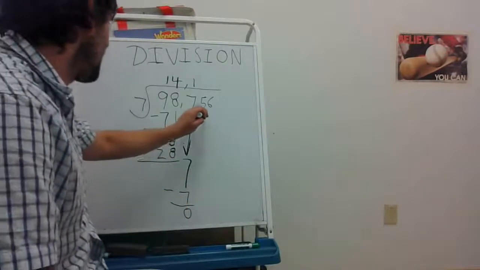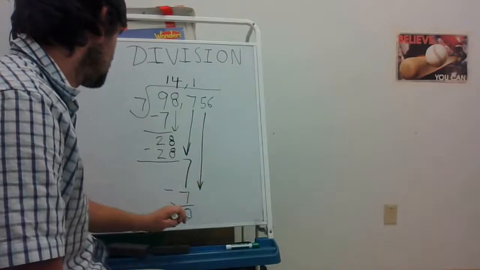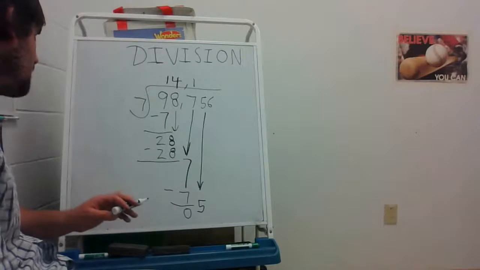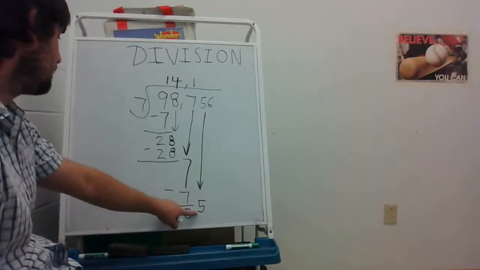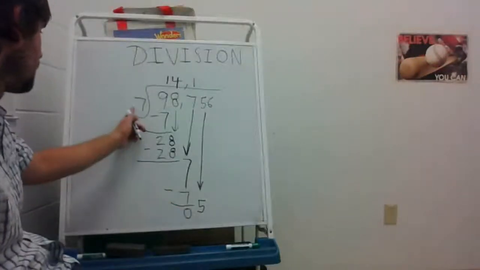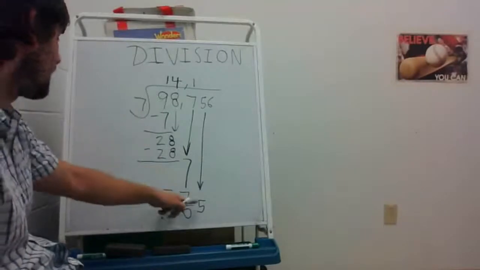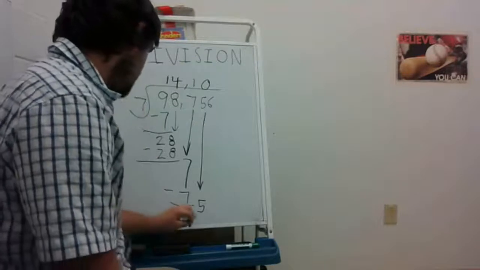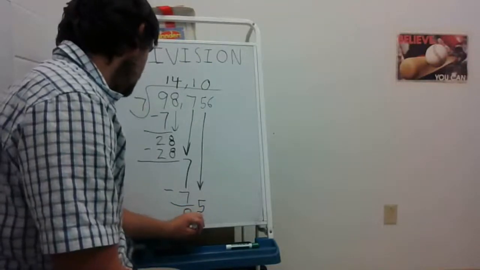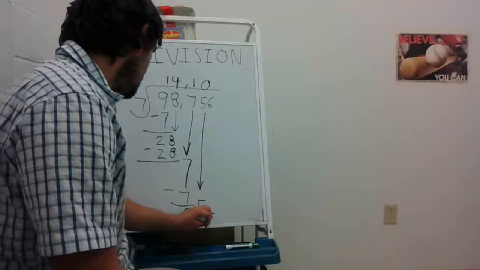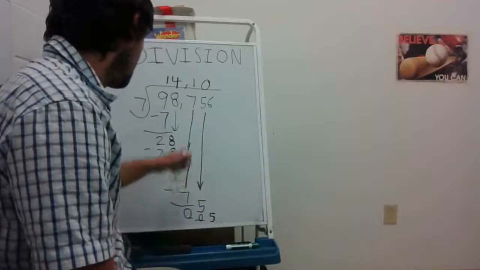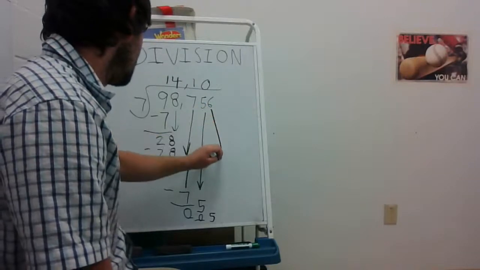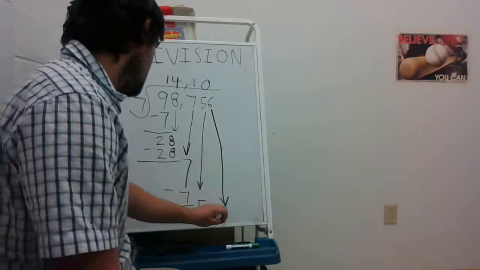Now I'm going to bring down the 5. 7's bigger than 5, so 7 can't go into 5. So I'm going to put a 0 there. So 5 minus 0, again, equals 5. Now I'm going to bring down the 6.